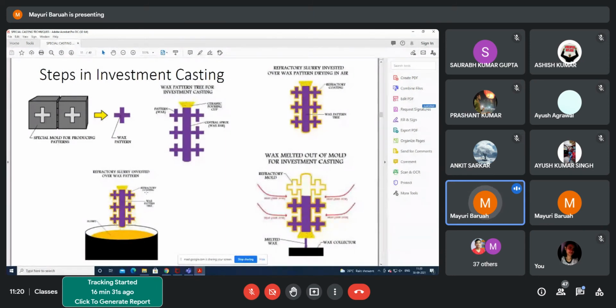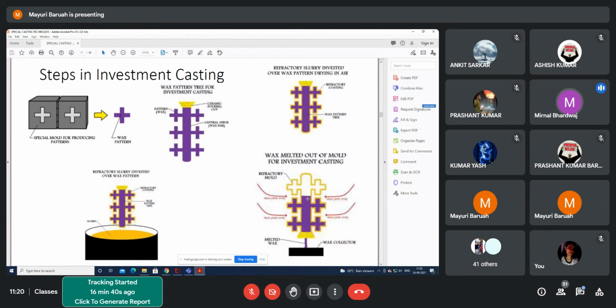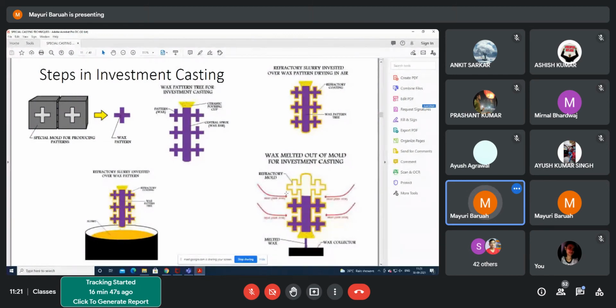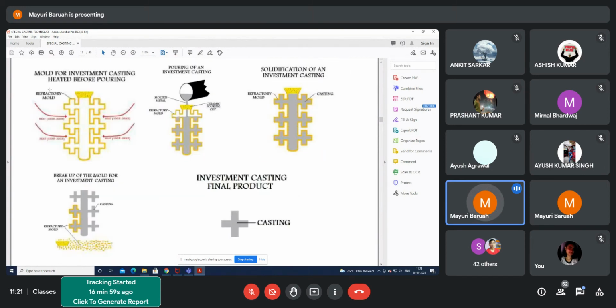Here you have to coat it with some refractory material, then you heat it up so that the wax gets melted away and only the refractory material remains, which becomes the actual pattern. After the removal of the wax, the refractory material takes the shape of the wax, and this becomes your main pattern.